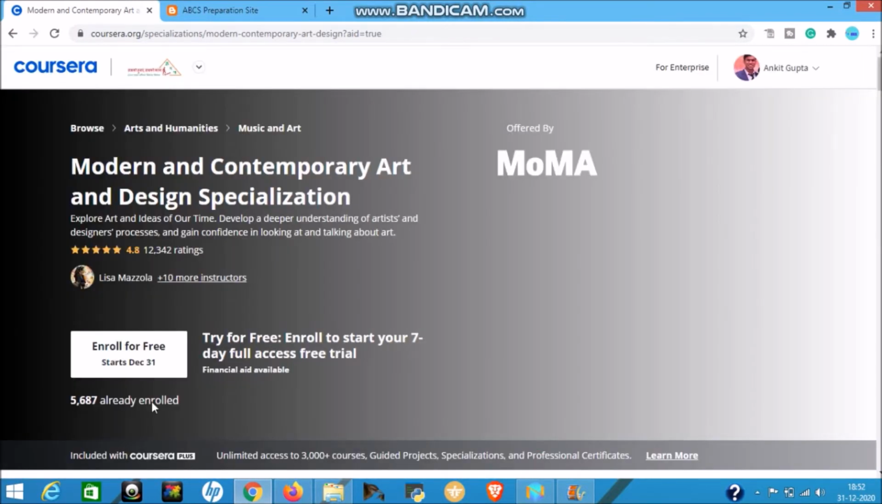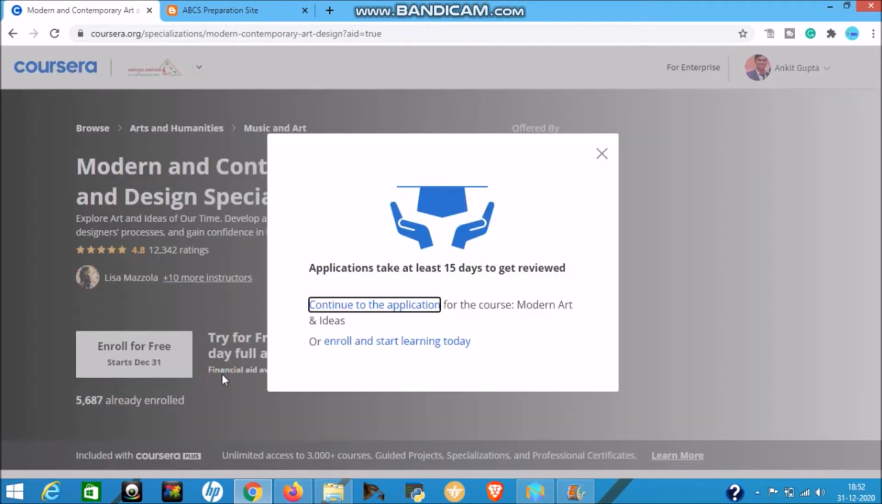So after the login it will show like this. We need to click on financial aid available. After that it will say continue to the application or enroll and start learning today. See here, the application takes at least 15 days to get reviewed. So we'll go to the continue to the application option and click on it.